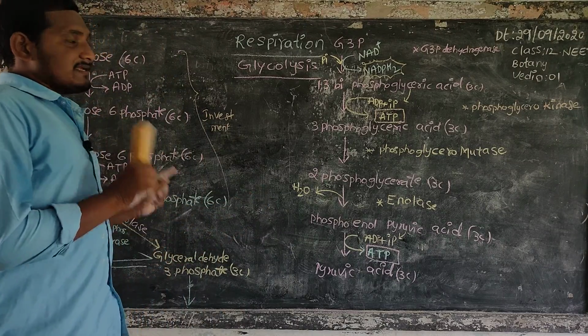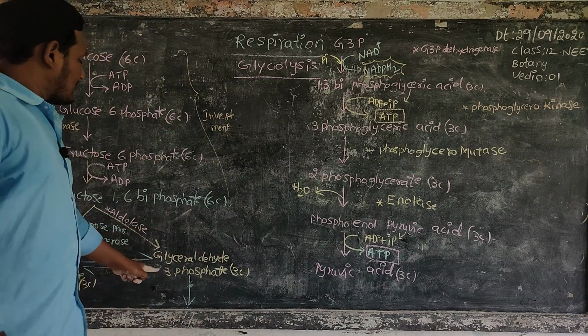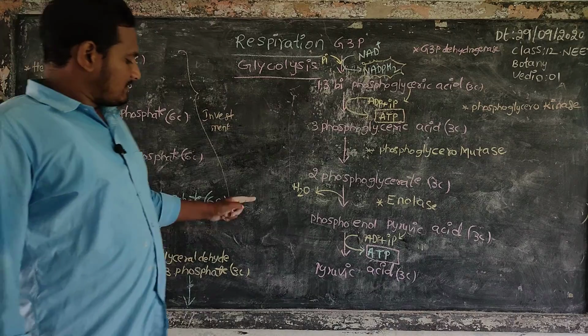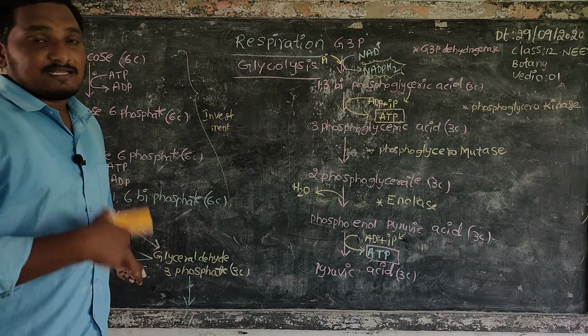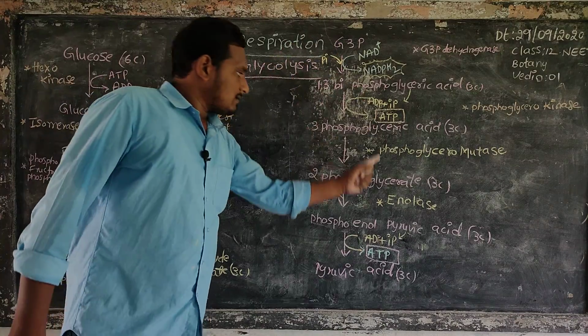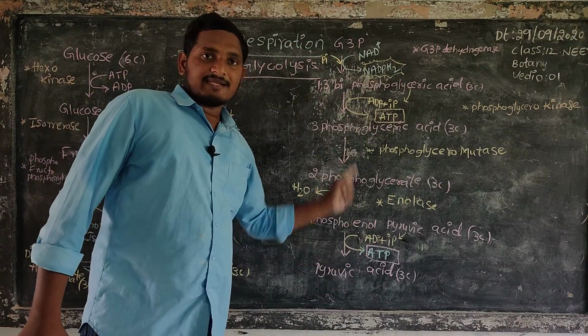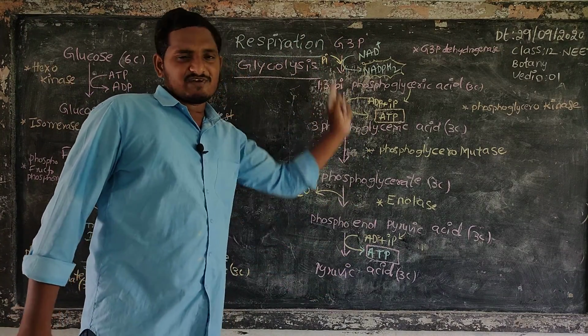It is a reaction only for glyceraldehyde 3-phosphate. Only glyceraldehyde 3-phosphate enters into this reaction to form these different compounds.